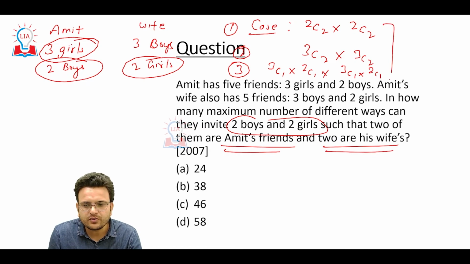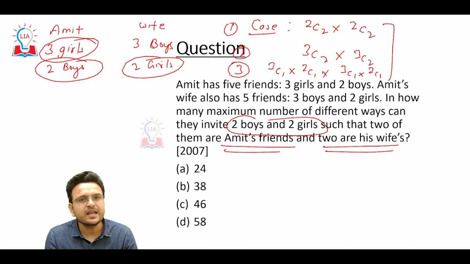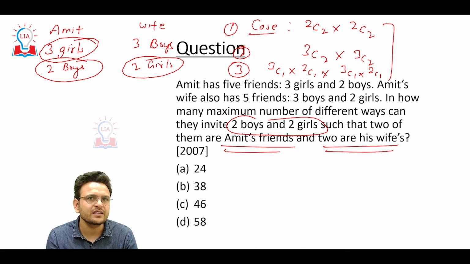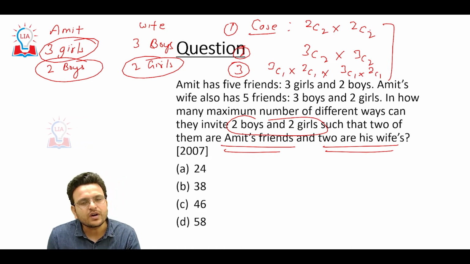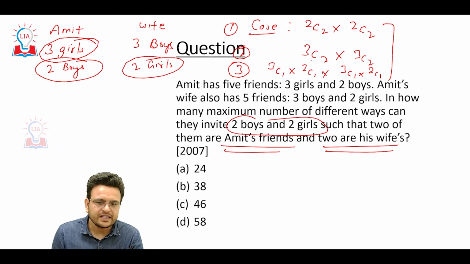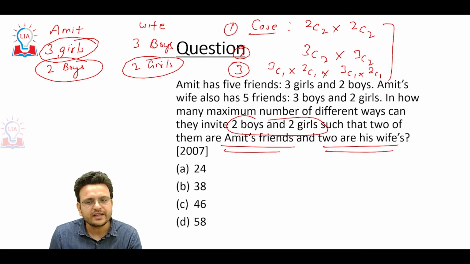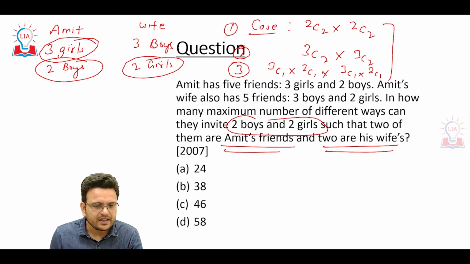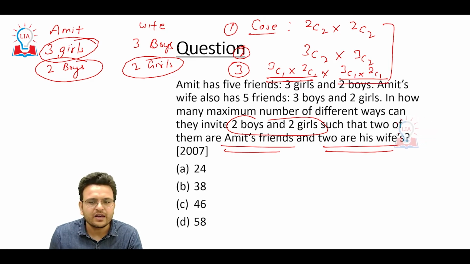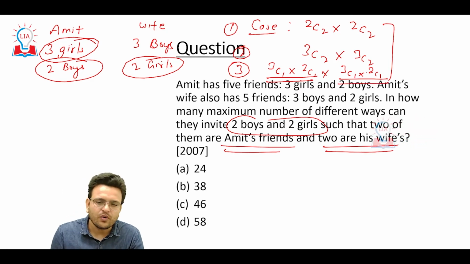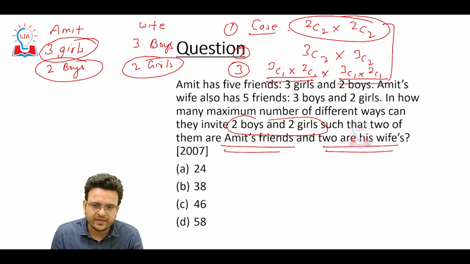So hope you are able to understand what I did. Here we are selecting, not arranging. We are just calling the friends, we are selecting the friends. So in one case, 2 boys from Amit's side, 2 girls from wife's side. In the second case, 2 girls from Amit's side and 2 boys from wife's side. In the third case, 1 girl and 1 boy from Amit's side and 1 girl and 1 boy from wife's side also. If you add all the possibilities, it will be 1 only, 3.